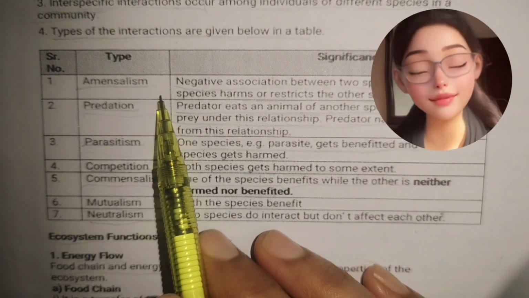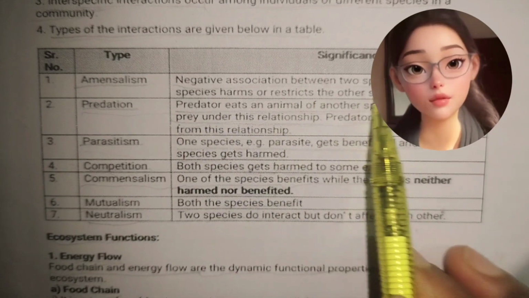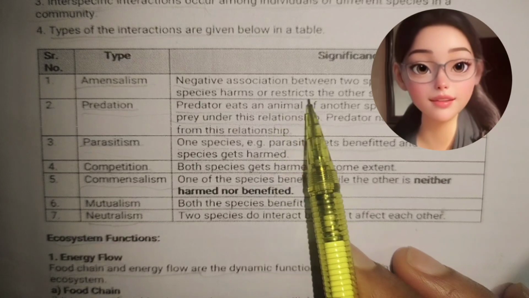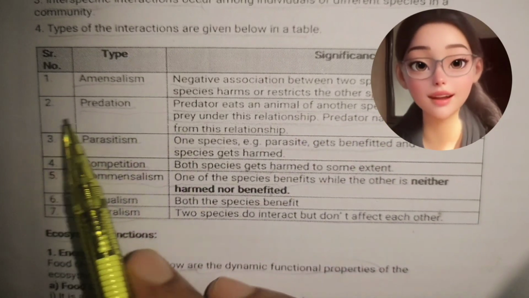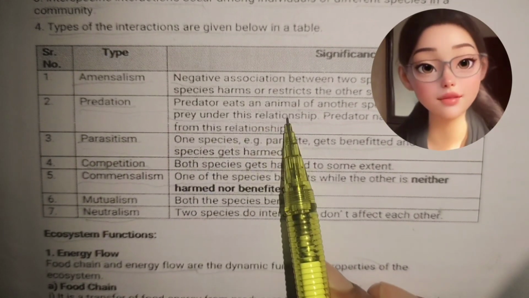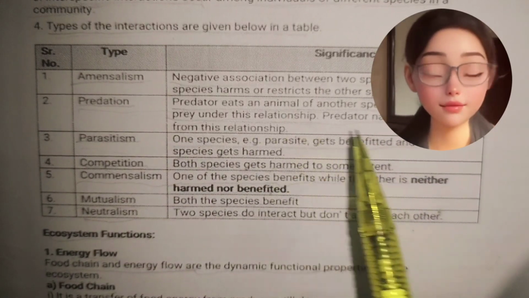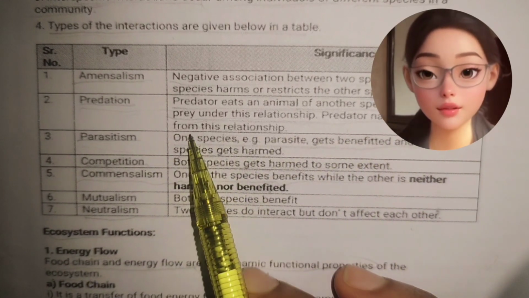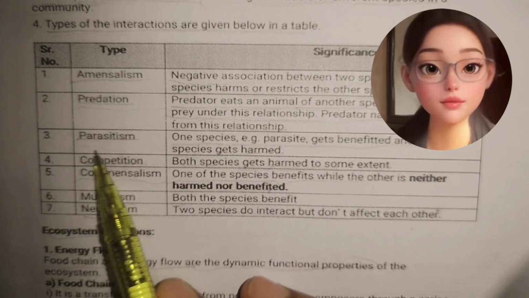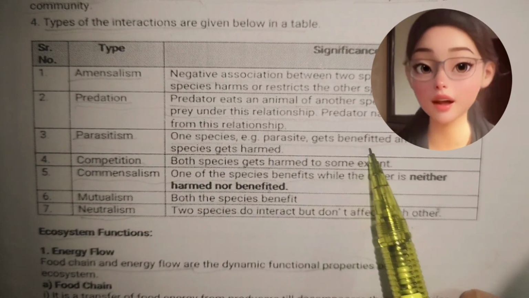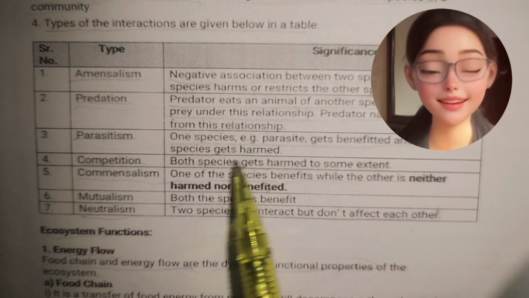First, amensalism: negative association between two species, as one species harms or restricts the other species. Second, predation: a predator eats an animal of another species called the prey. Under this relationship, the predator naturally benefits. Third one, parasitism: one species, the parasite, gets benefited and the host species gets harmed.